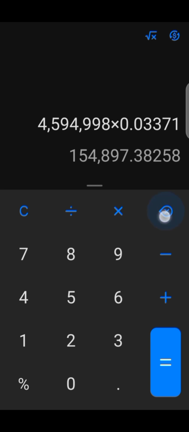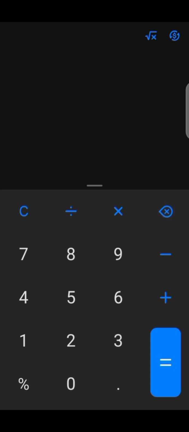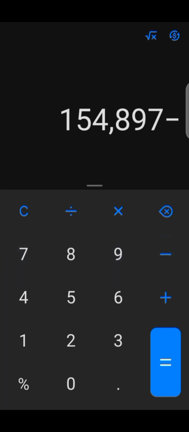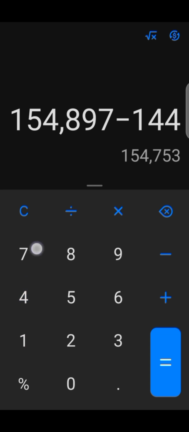So let's see the potential profit we have made from this simple arbitrage. We started this arbitrage with 100 USD, which we bought at the rate of 144,700. So we do our calculation as 154,897 naira minus 144,700.